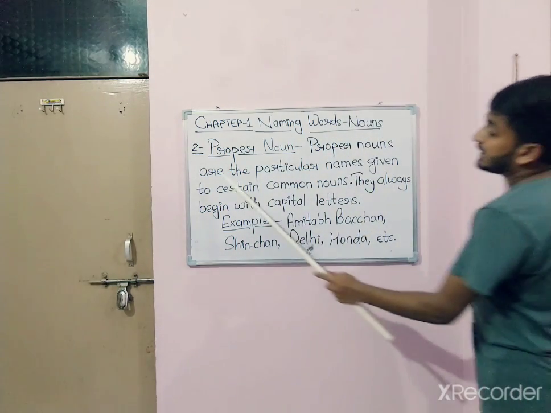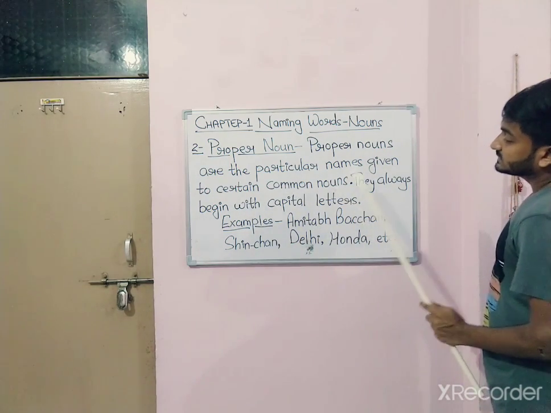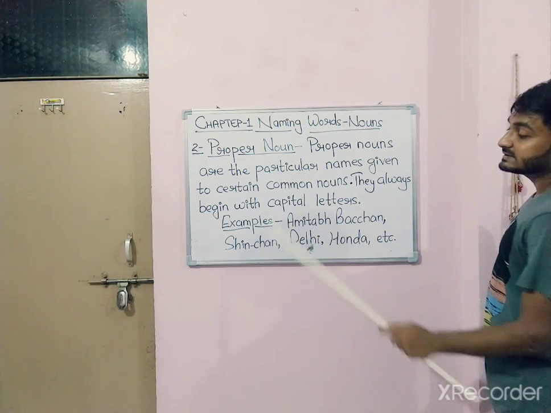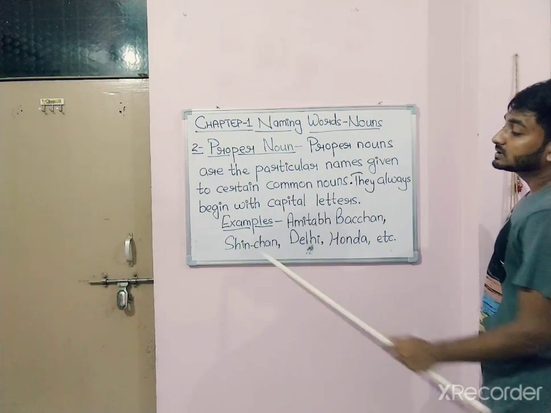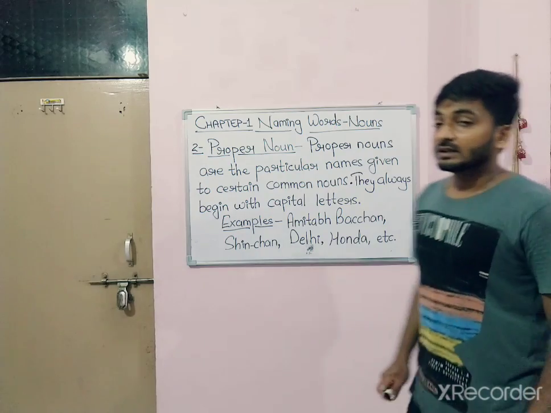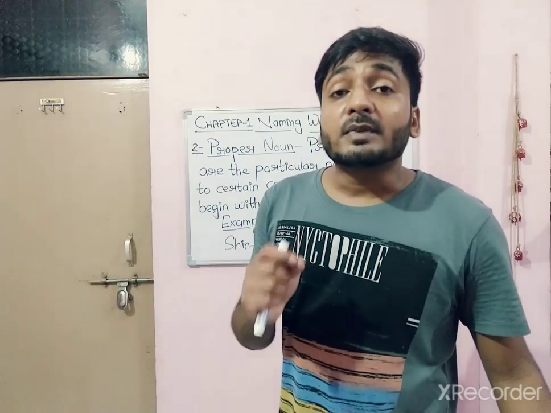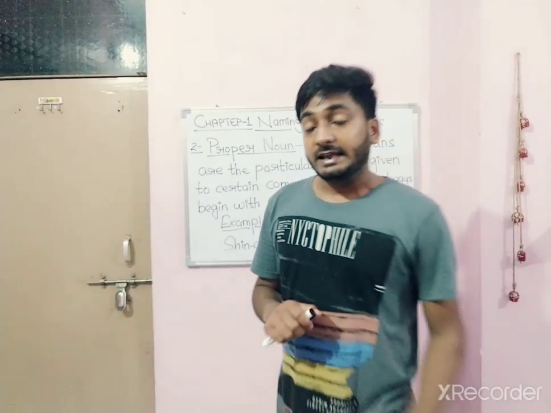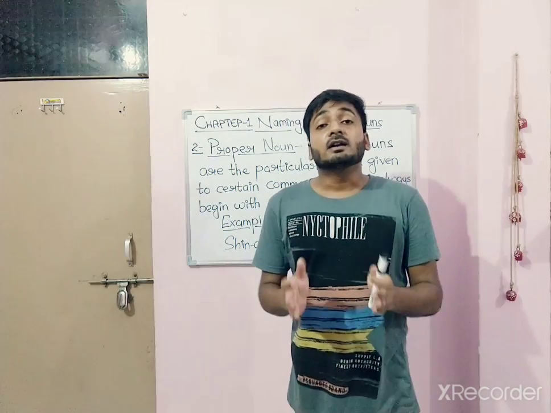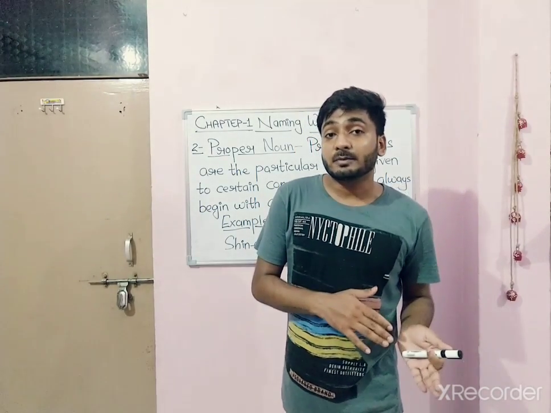Number 2, proper noun. Proper nouns are the particular names given to certain common nouns. They always begin with capital letters. Examples: Amitabh Bachchan, Shinchan, Delhi, Honda, etc. That means proper nouns are the proper names of the common nouns. Like if we talk about actor, actor is a common name, but the name of the actor, Amitabh Bachchan.